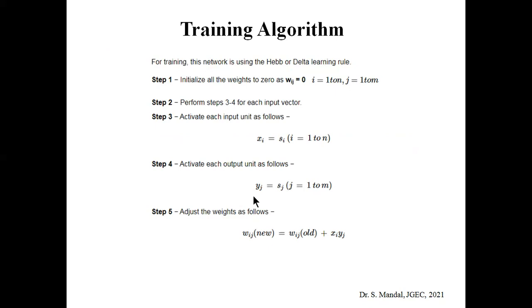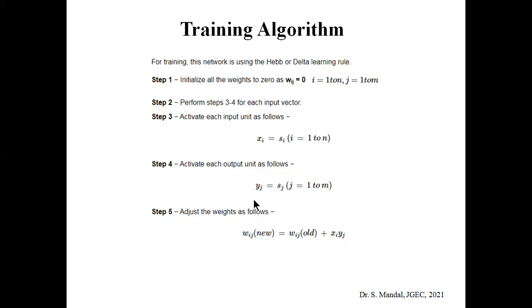So the training algorithm is quite similar. Here we also use the Hebb's rule. We can also use the delta learning rule, but for the simpler case we use Hebb's rule. So initialize all the weights to 0, wij equal to 0, where i equal to 1 to n, and j equal to 1 to m. And next we need to perform steps 3 to 4 for each of the input vectors.